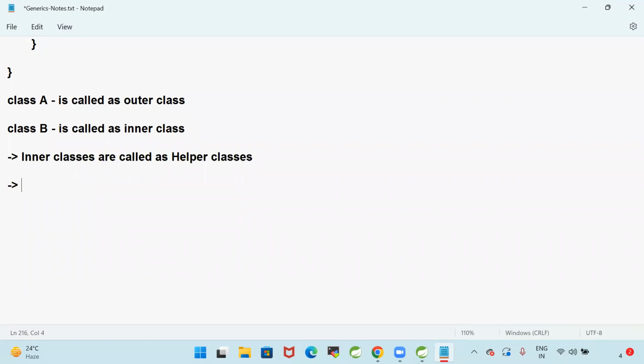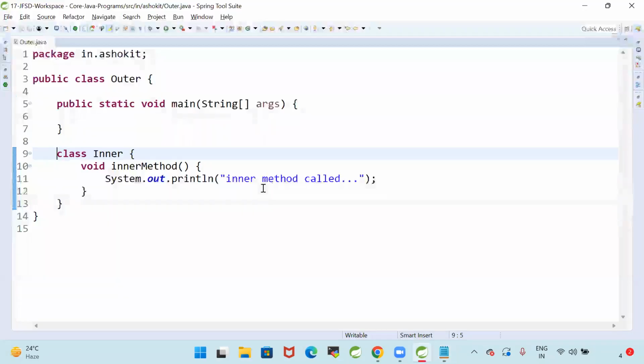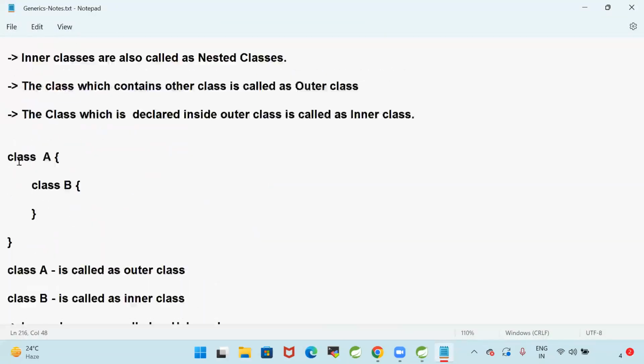Inner classes are available only for outer classes. That means class B is available only for class A. Any other class cannot access the functionality of class B. Only class A can access the functionality of class B.